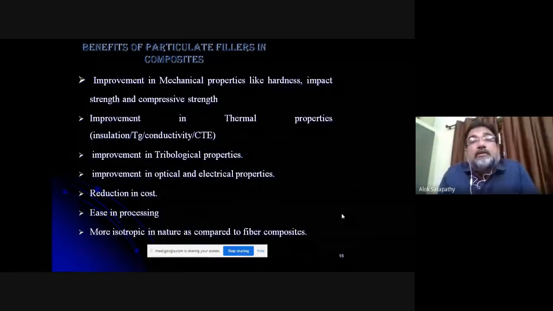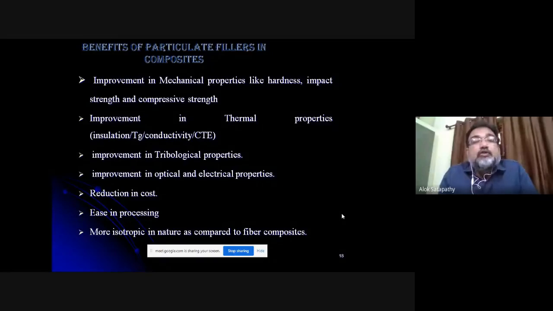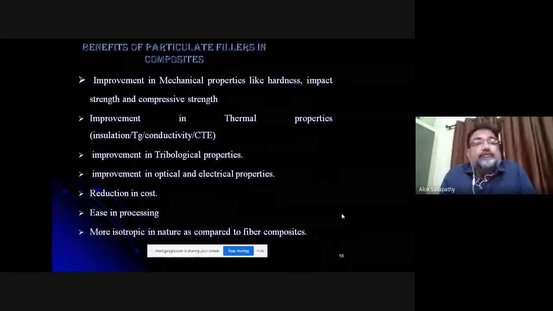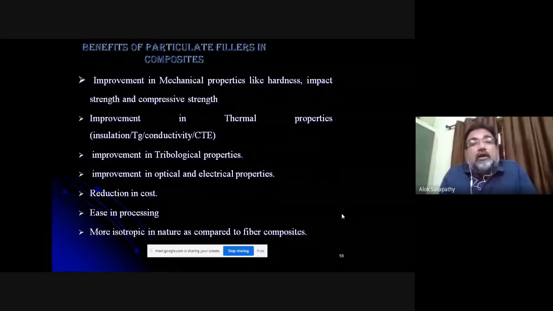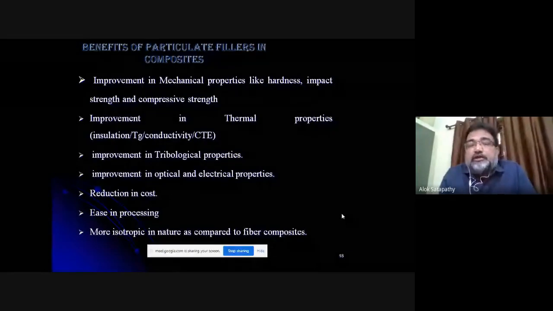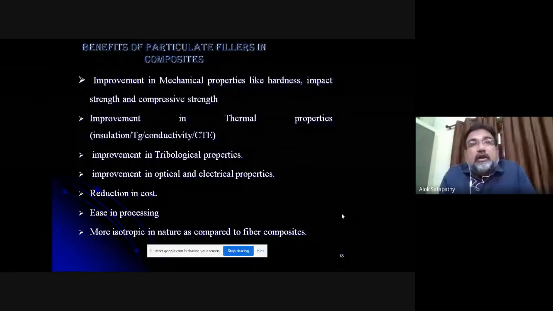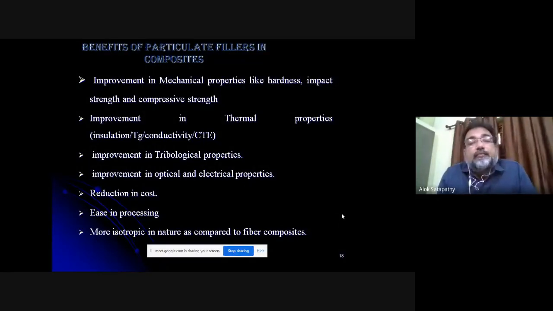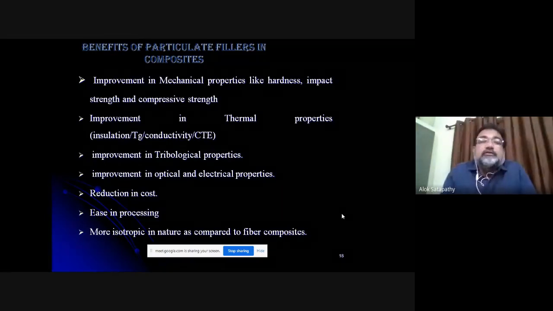But you get improvement in thermal properties like insulation properties, provided the particulates are insulative in nature, or conductive properties if the particulates are conductive in nature. You find improvement in glass transition temperature in most of the cases, and a drop in coefficient of thermal expansion.